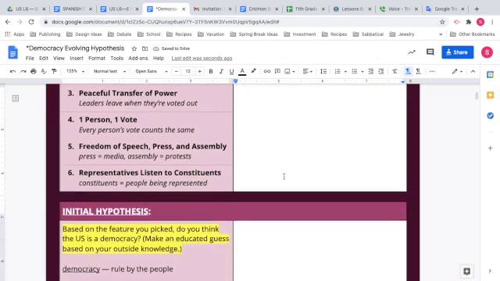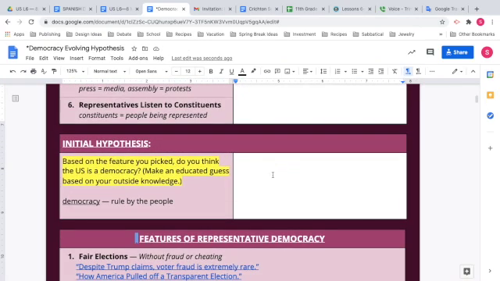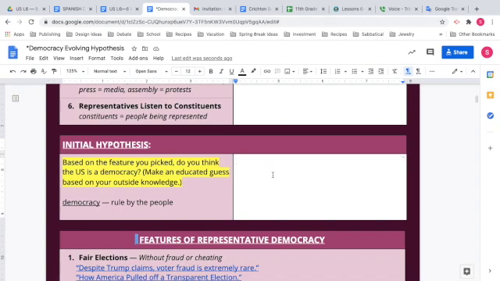Okay, now that you've chosen your number one most important feature of democracy, here's what you'll do next. First, write your initial hypothesis. Based on your prior knowledge as a person living in the US, does the United States have the feature that you said was most important? You're making an educated guess here, so don't worry about having the right answer. The only way you can be wrong is to leave it blank. Pause this video while you write your initial hypothesis.